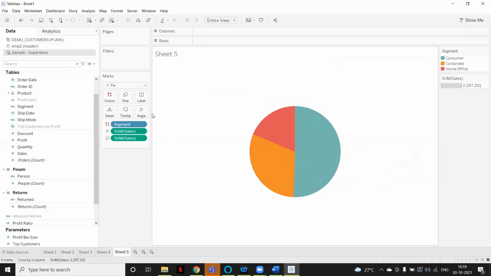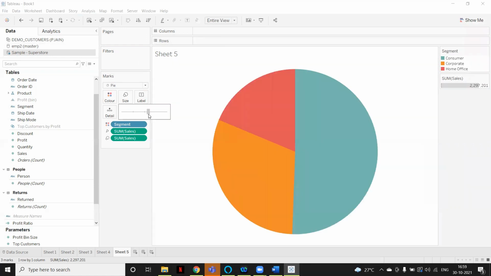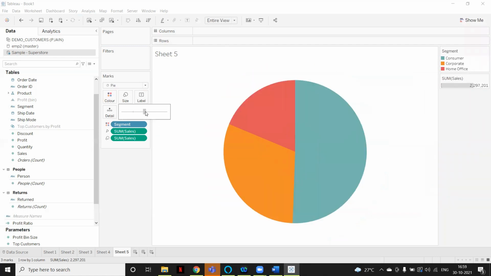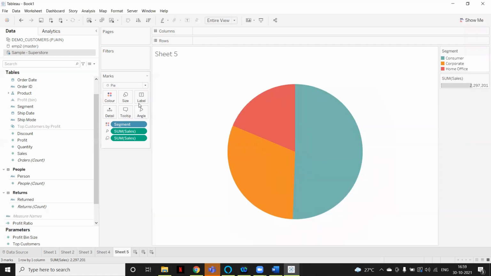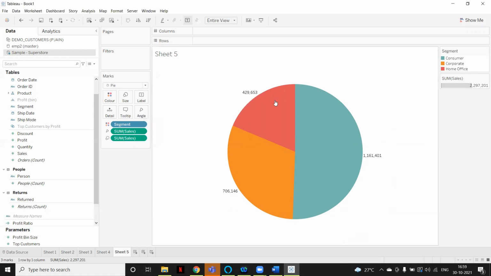If you want to change the size of this pie, you can increase it, and it will increase the pie chart. If you want to decrease, it will decrease the size of this pie. Right now the label is just showing the pie chart. It is not showing any data points. So just click on the label, show marks label. Now it will show the point data also.